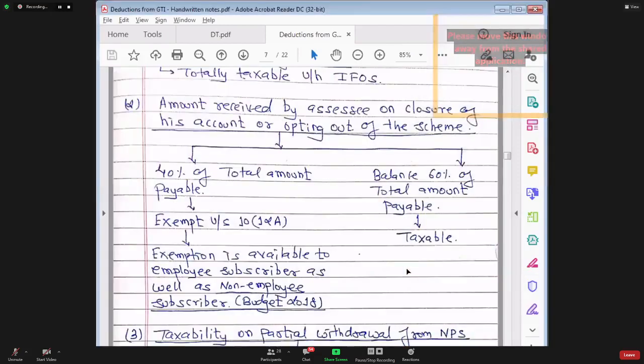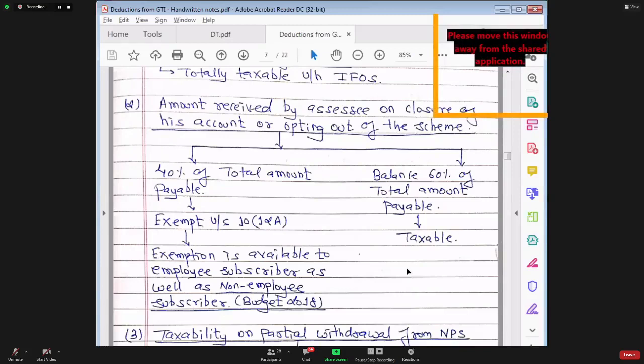Okay, let's proceed. So I was telling you that if you feel that this scheme is offering very low return, then you can close the account and withdraw money from the scheme. If you withdraw money, what would be the tax treatment?